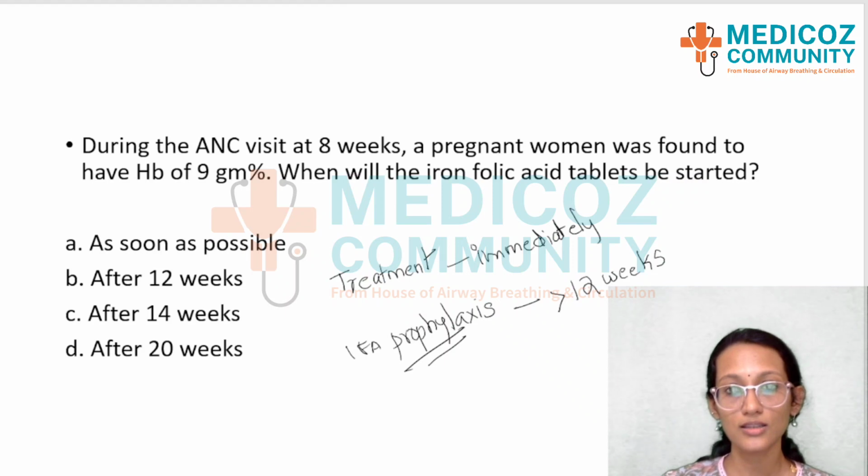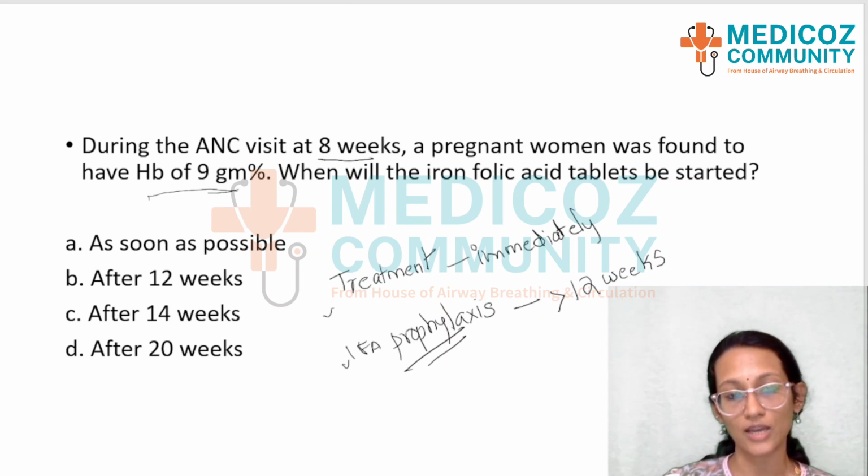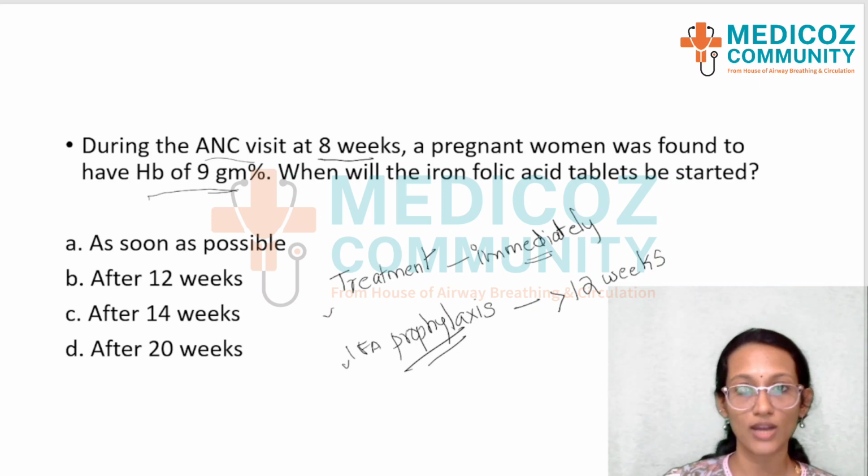So considering these 2 points, we have to see where this woman falls. She is at 8 weeks and has a hemoglobin of 9 grams. So it's very clear that with Hb 9, she is anemic. That means she should be treated immediately. So the right answer here is option A, as soon as possible.